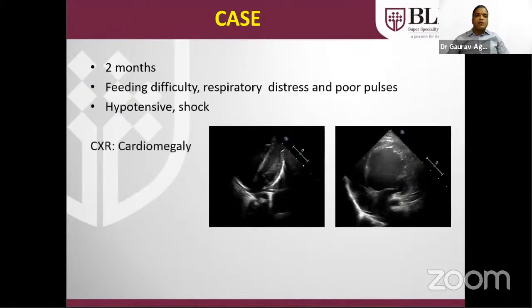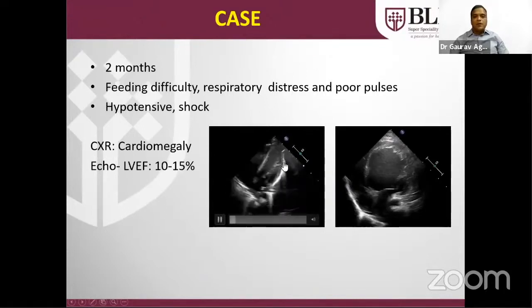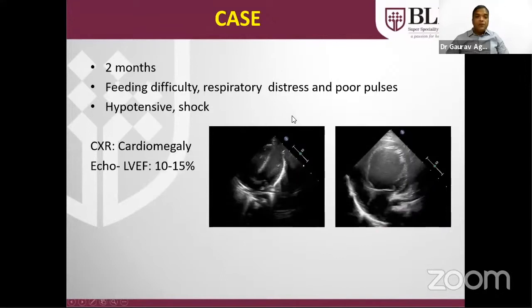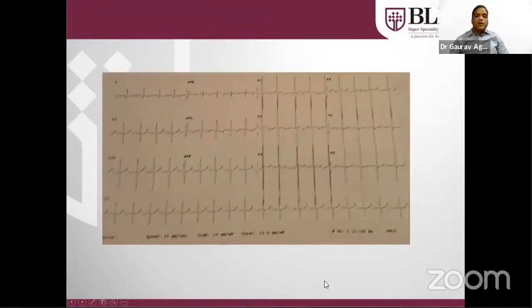A 2-month-old with a history of feeding difficulty, respiratory distress, poor pulses, with signs of shock. Cardiomegaly was again there, with poor LV function. This is the normal LV contractility. Here you can see the brisk contraction, but in this child there was a dilated LV with poor LV function. I am sorry for the poor quality of the ECG.